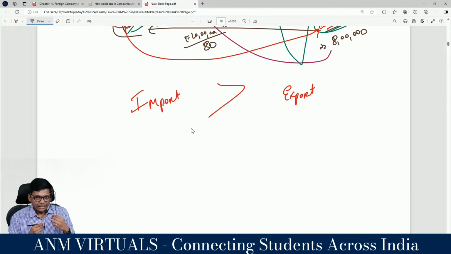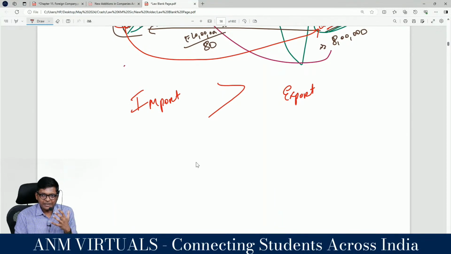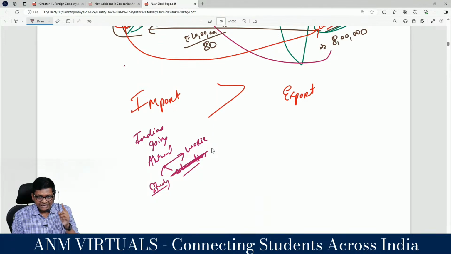Now next, if you go abroad to study, will RBI be happy or not? No, because you need dollars. So Indians go abroad for two things mainly, study and work. RBI is not happy because they need dollars.